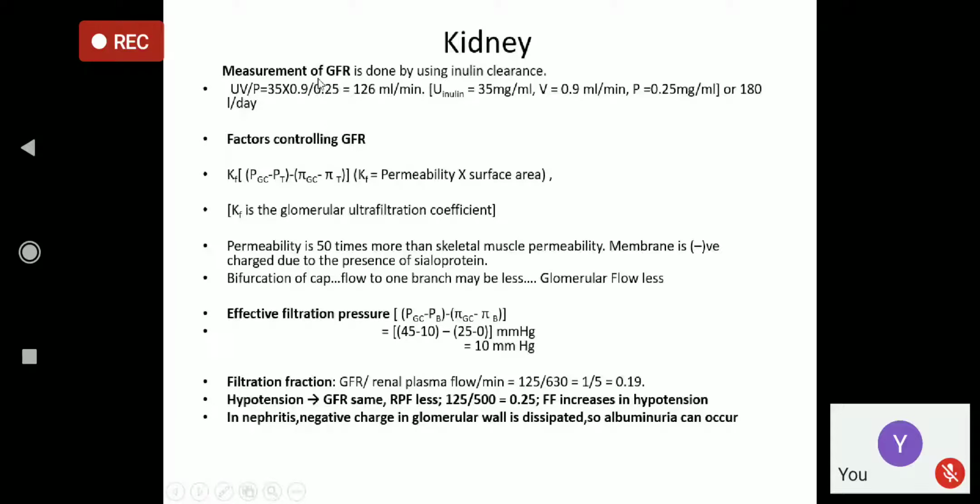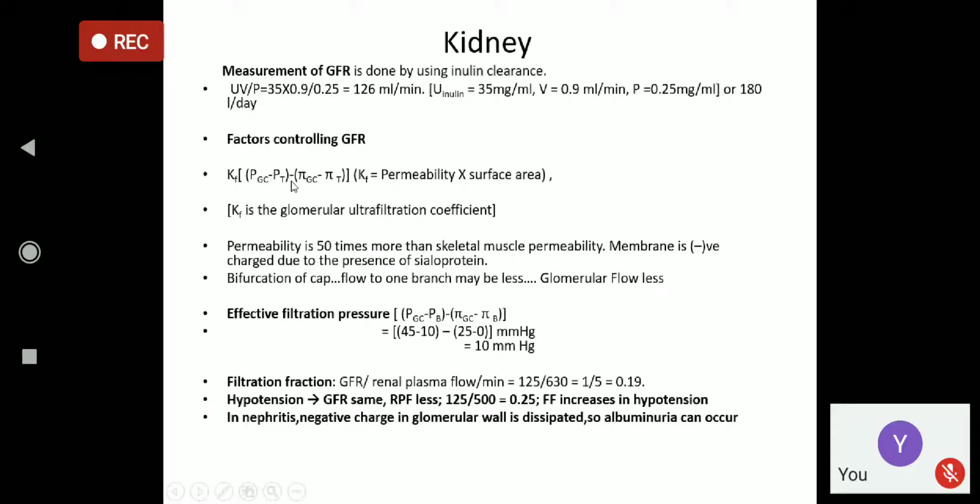Now, the factors that control the GFR are Kf times the effective filtration pressure, Pgc minus Pt minus the oncotic pressure of the glomerular capillary, where T is tube. This formula is used for GFR measurement also.